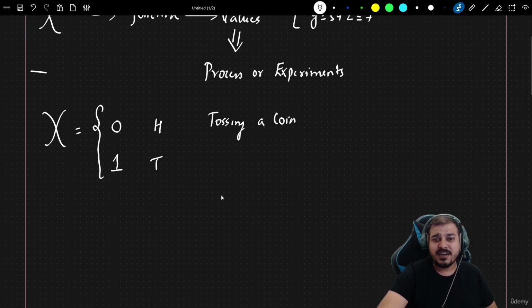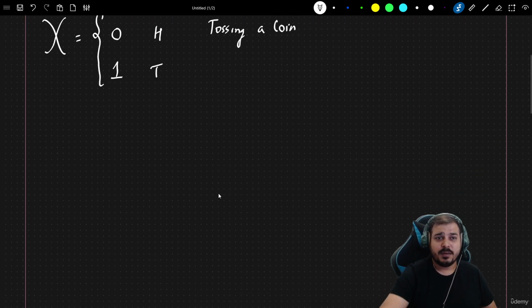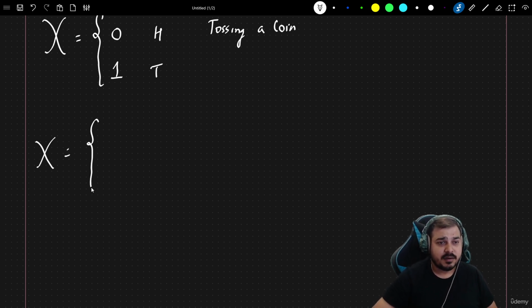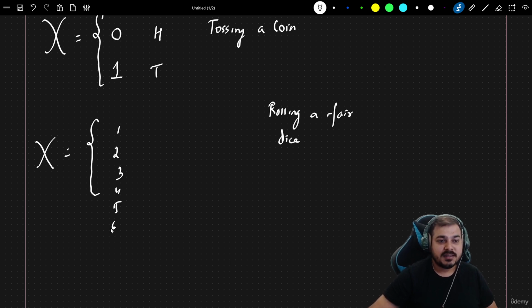Now this is just one kind of experiment. Suppose I take another experiment, which is rolling a fair dice. Inside this, what are the different values that I can see? 1, 2, 3, 4, 5, 6, right? So 6 different values are possible when we are rolling a fair dice.